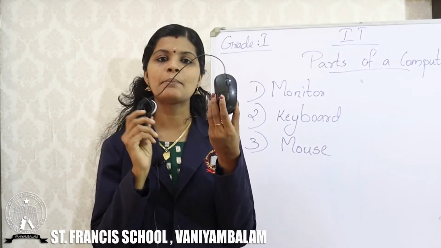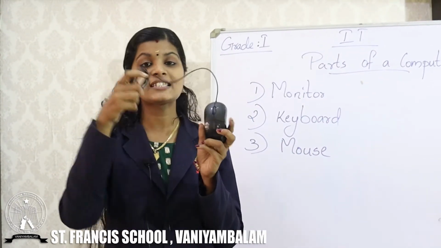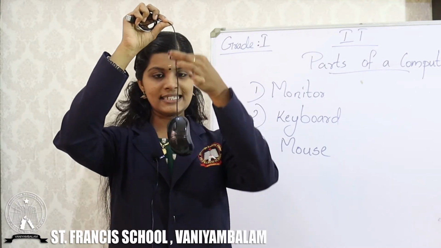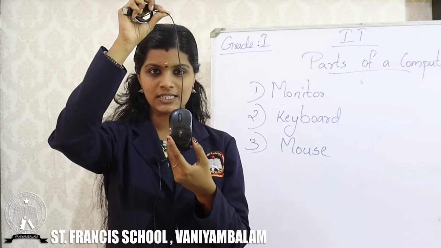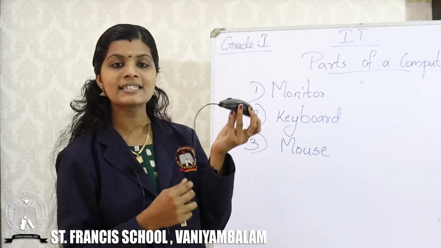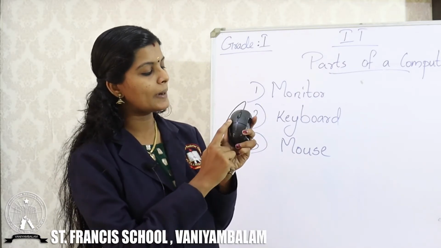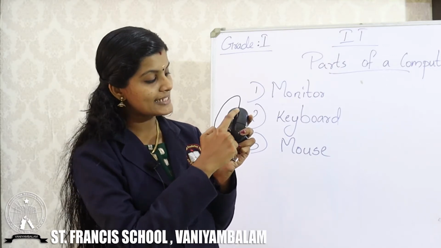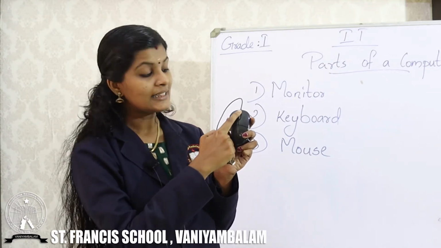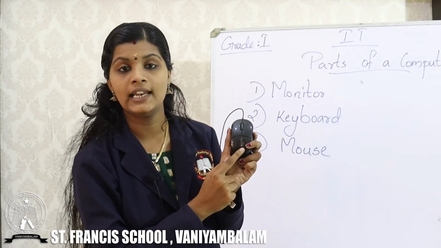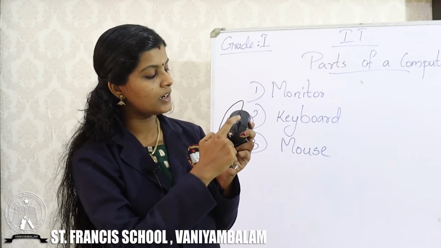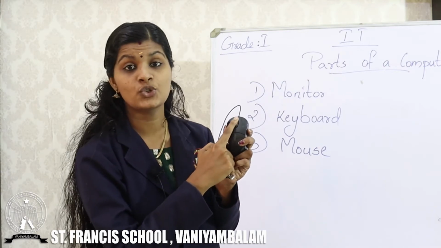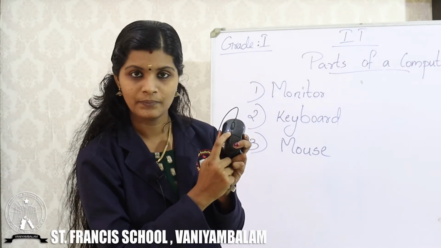Yes, this is the mouse. You can see here it is just like a mouse, and this is just like a tail. This is the tail of the mouse. Okay, so this is the device mouse. You can see two buttons here, two clicks. And also in the center you can see a wheel. The wheel is known as the scroll wheel. So these two buttons and this scroll wheel help us to work in the computer.